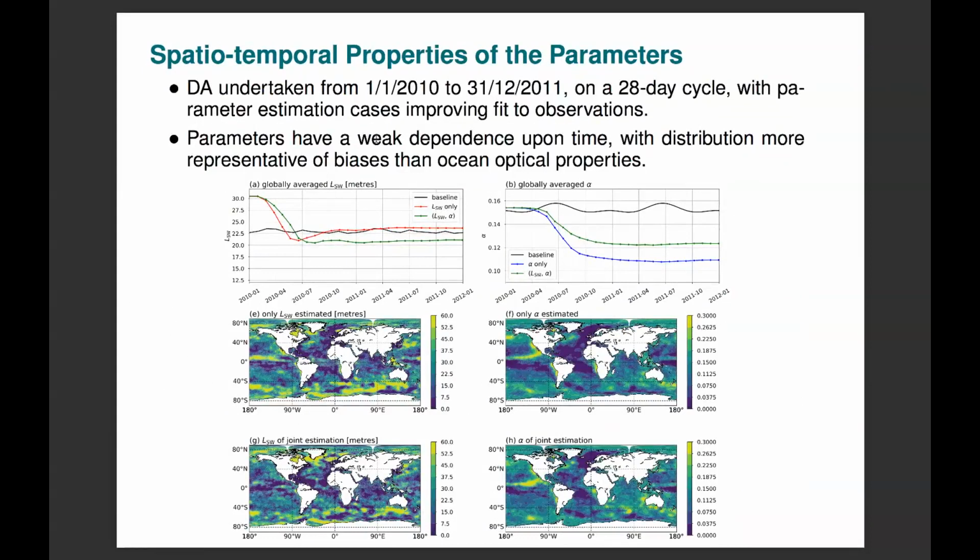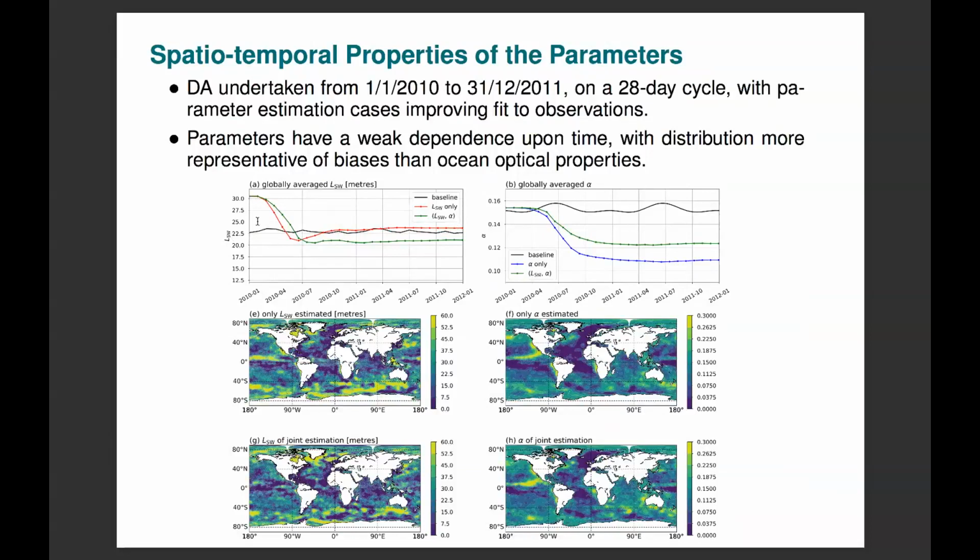The parameters exhibit a weak dependence upon time, as you can see by these globally averaged values of the parameters. The black line here is, in the baseline case, the globally averaged shortwave length scale. The red line is the shortwave length scale estimated in our DA experiment when we're estimating only the shortwave length scale.